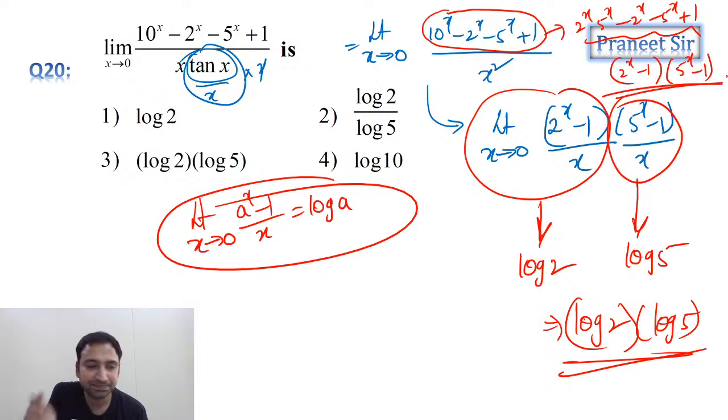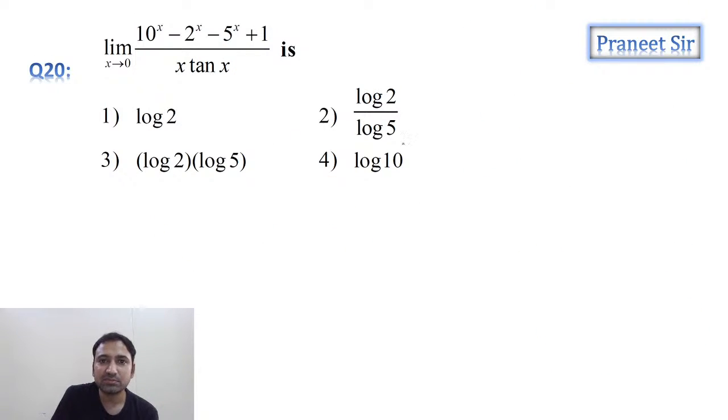Can we factorize like this, Mayank? Can we write 10 power x as 2 power x into 5 power x? Okay, right. 10 power x, can I write it as 2 power x into 5 power x or not?